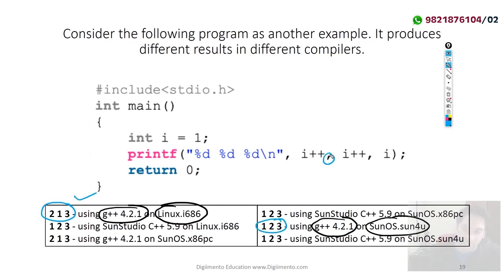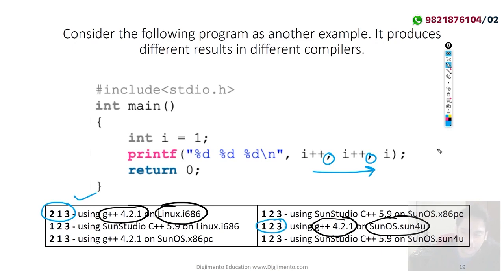So here what is happening is that you are separating them with commas, and you are changing the values and using the values in one single line. आप एक ही लाइन के अंदर values को change भी कर रहे हैं और एक ही लाइन के अंदर values को use भी कर रहे हैं. So in this case you will figure out that you are getting different outputs on different machines. ठीक है,